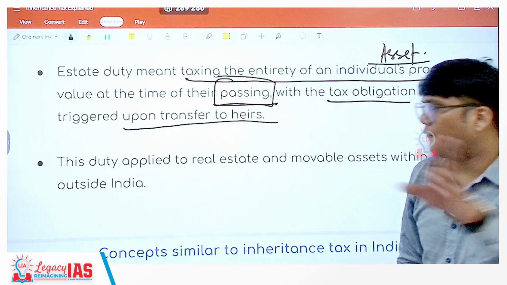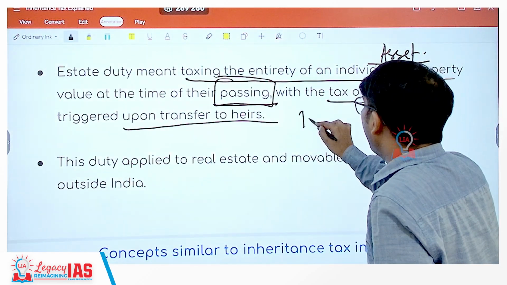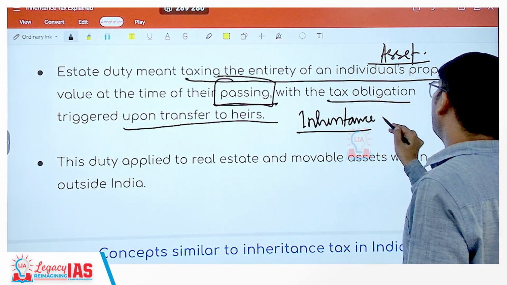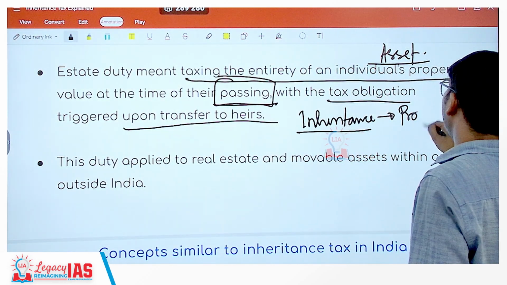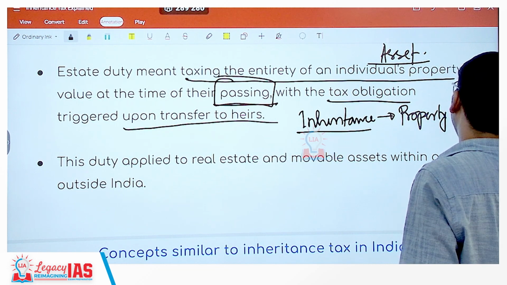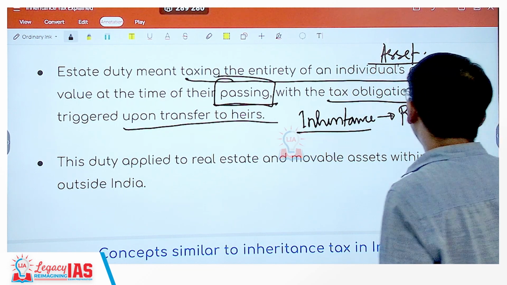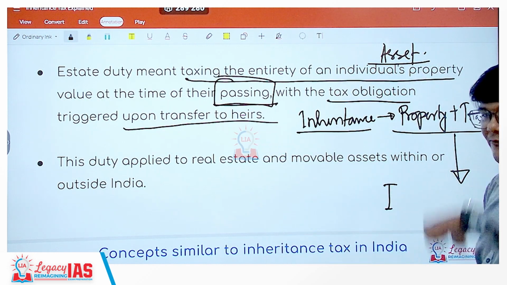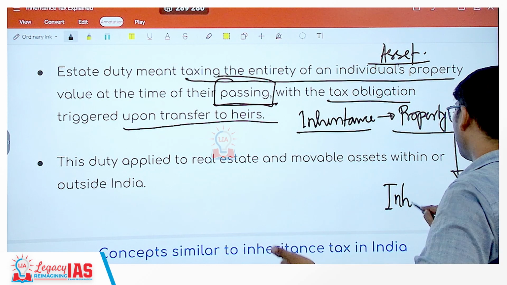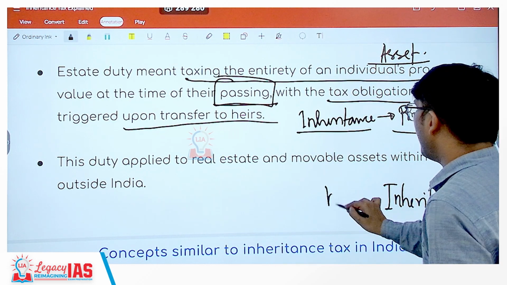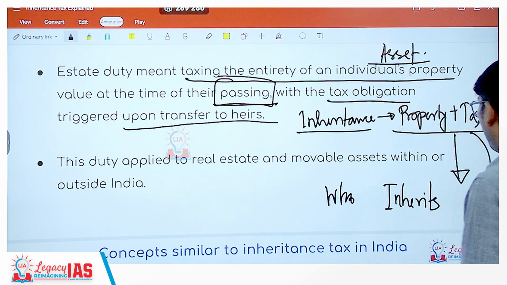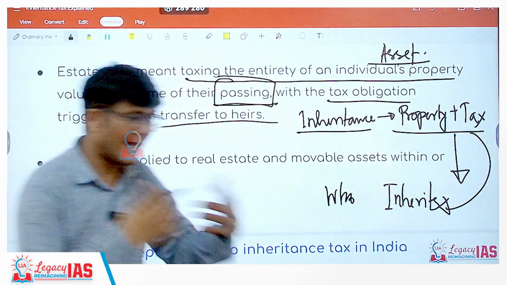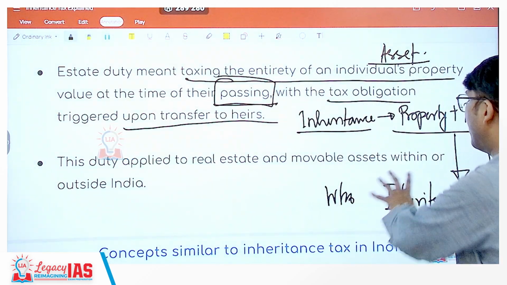But what's the difference? The difference is, in inheritance tax, what happens is you get the property plus tax. This property is being received by the person who is inheriting it, and the tax is also paid by the one who inherits it. The person who is inheriting the property is paying the tax, that is your inheritance tax.